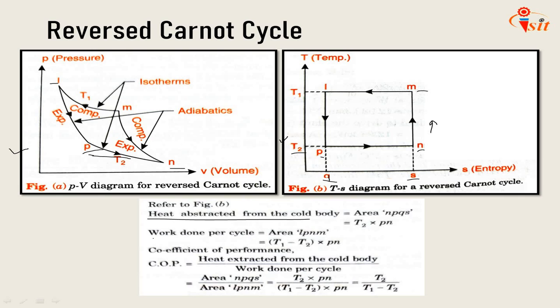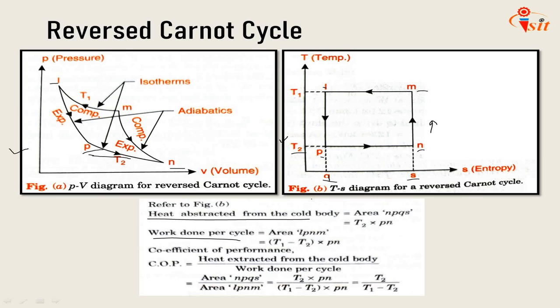Okay, what is work done per cycle? Area LPNM. So total this cycle is work done per cycle, which is nothing but the difference of temperature T1 minus T2 multiplied by Pn. Okay, so that is the work done per cycle.